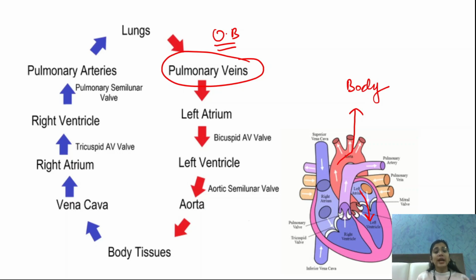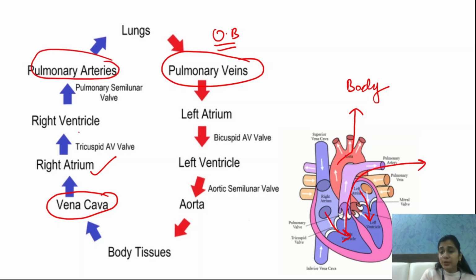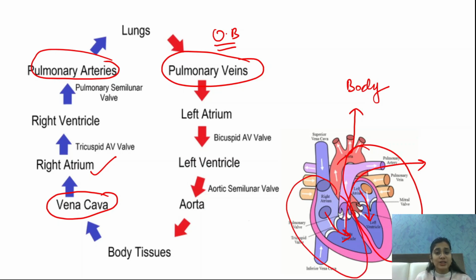So this carbon dioxide rich blood, or we can say the deoxygenated blood, is then collected from our body and transported to the right atrium through the vena cavae, through the superior vena cava and inferior vena cava. Then from the right atrium our blood is transferred to the right ventricle, and then it is transferred back to the lungs through pulmonary arteries. So did you notice that the left side of the heart contains oxygenated blood and the right side of the heart contains deoxygenated blood.